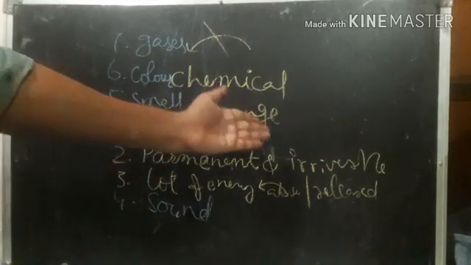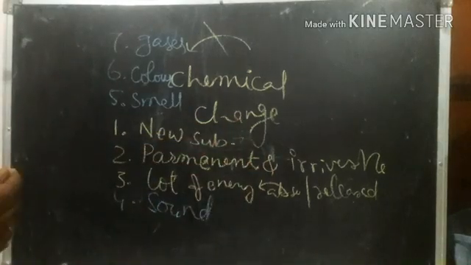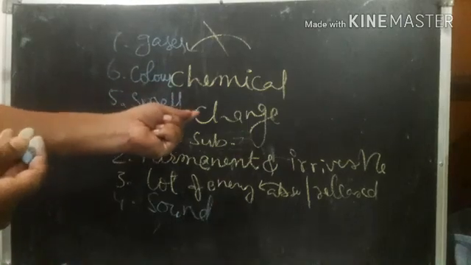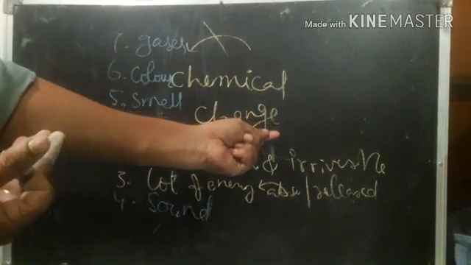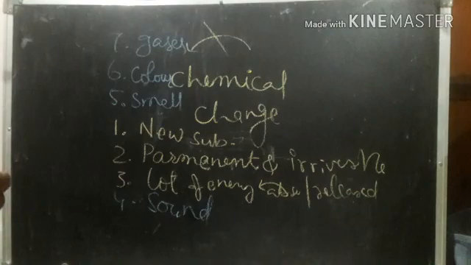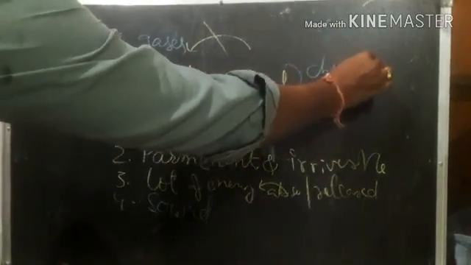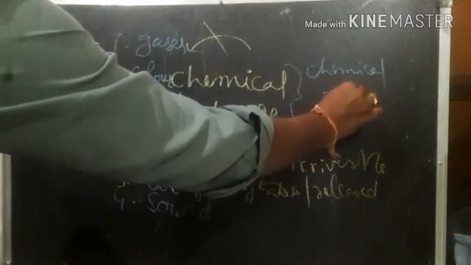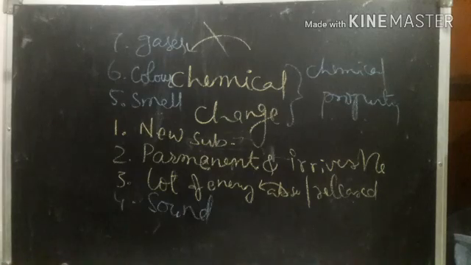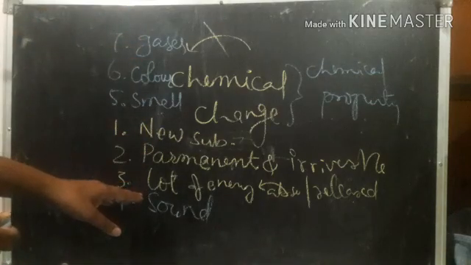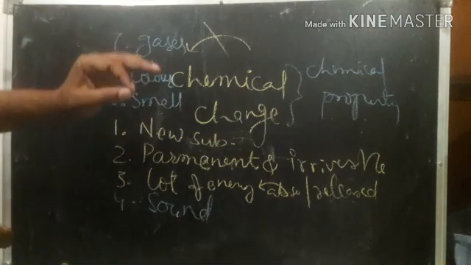So here the chemical property is getting changed, so simply we can say the reaction in which the chemical property of the substance changes is called a chemical change. Very simple definition you can give. Okay, so these are the characters of chemical changes.